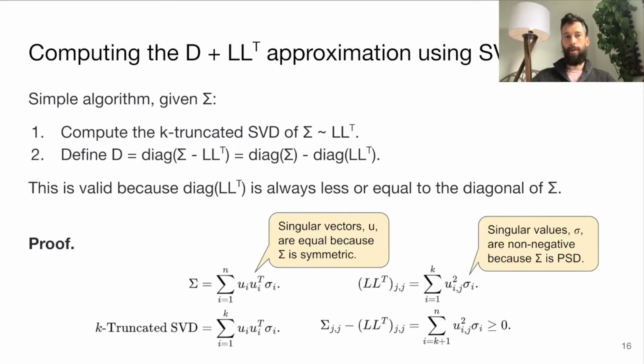So this is just a quick proof that it's actually possible to make these decompositions, but it's still not fast enough for us, because this one requires us to compute this whole SVD computation, which can be expensive. And the other problem is that even though this creates a valid diagonal plus low rank approximation, it doesn't necessarily come up with the best one.